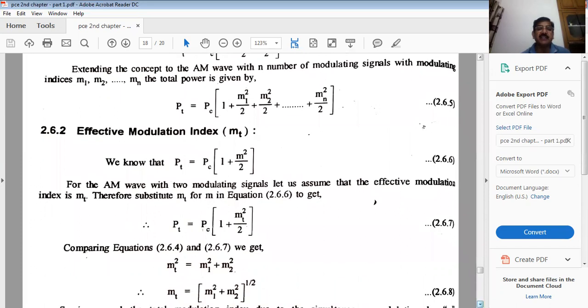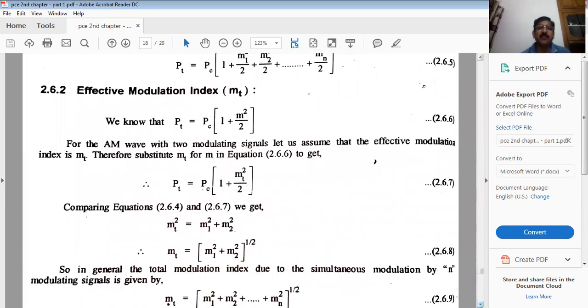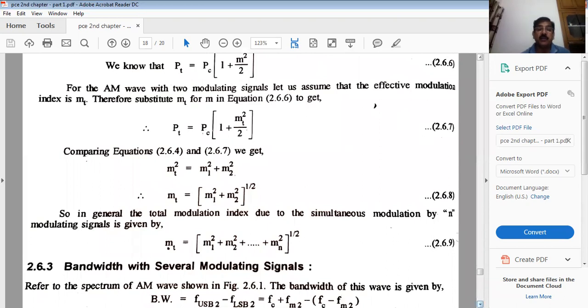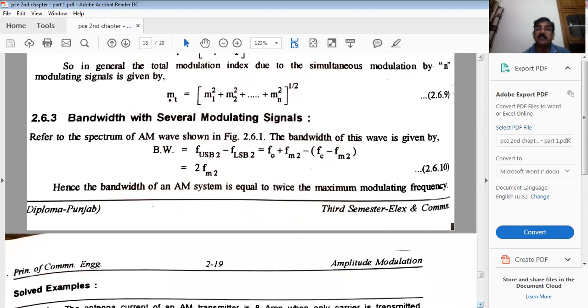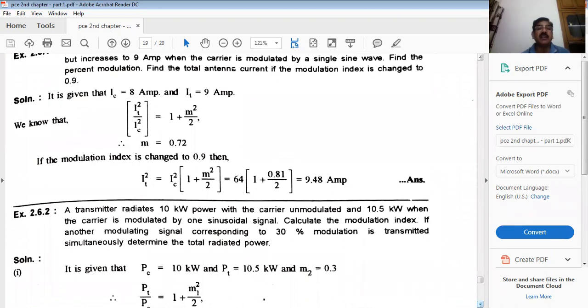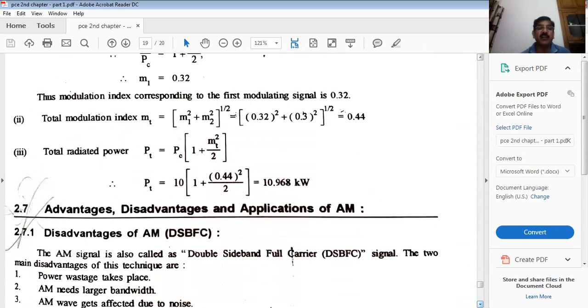Effective modulation index. This can be calculated from here only if you are given two modulating signals, or n number of modulating signals. Fine. And of course, the bandwidth of several modulations is extremely upper minus extremely lower. So this will come like this, right? Again, some solved examples are there. You can calculate the current, total current, and modulation index. So some solved examples are given over here.